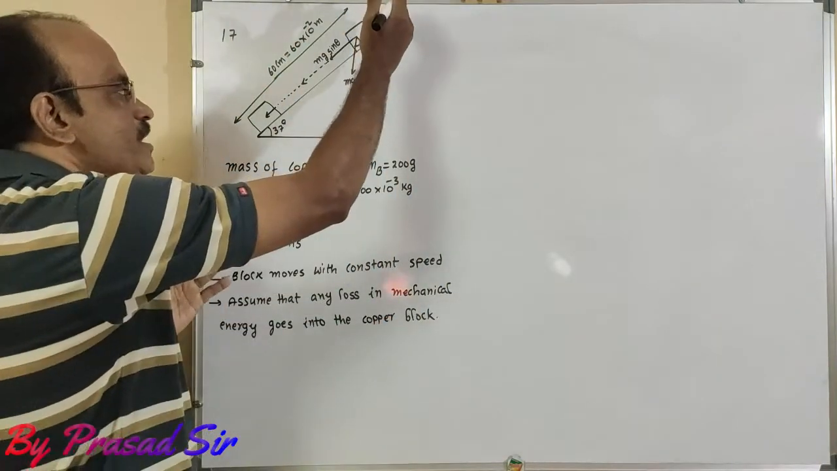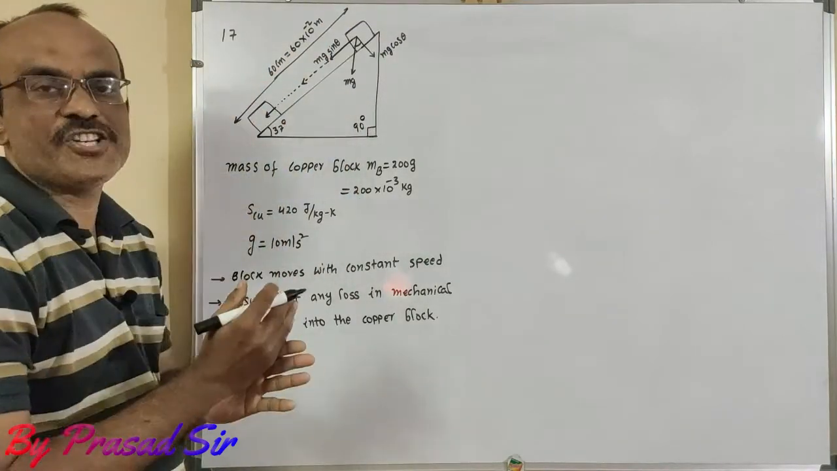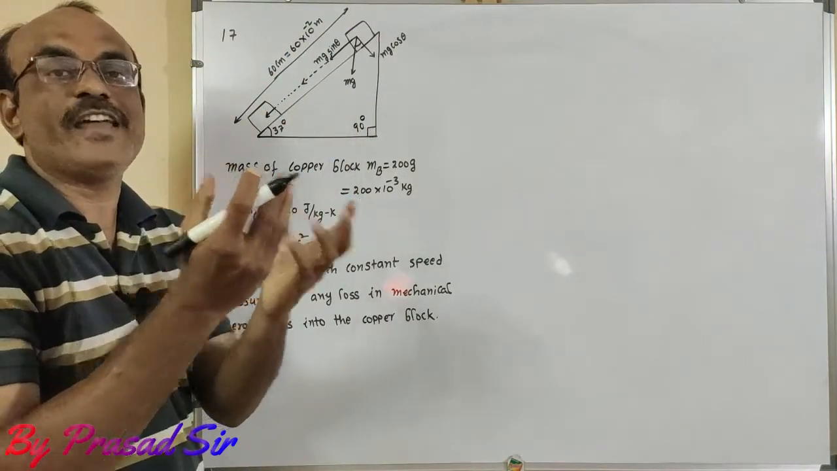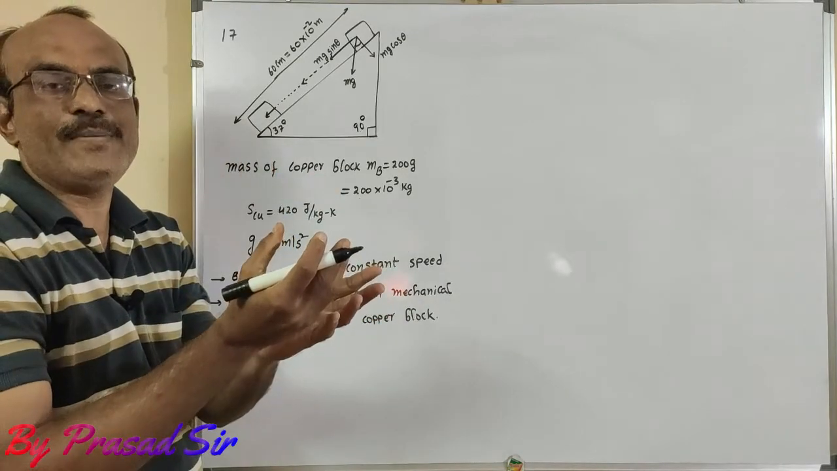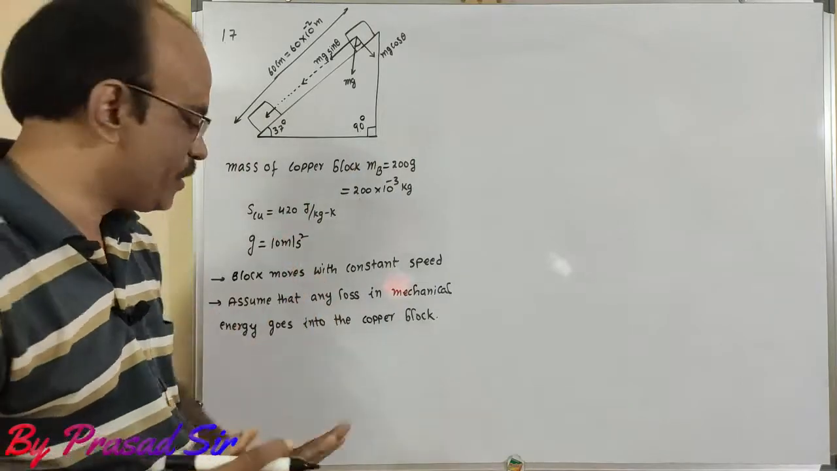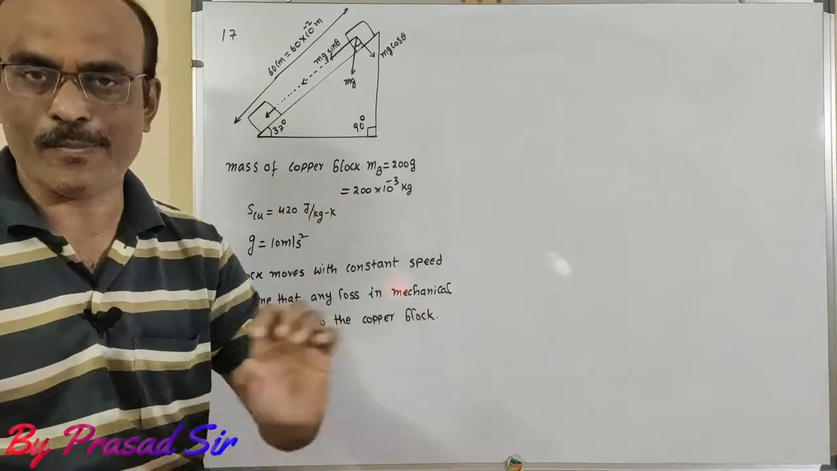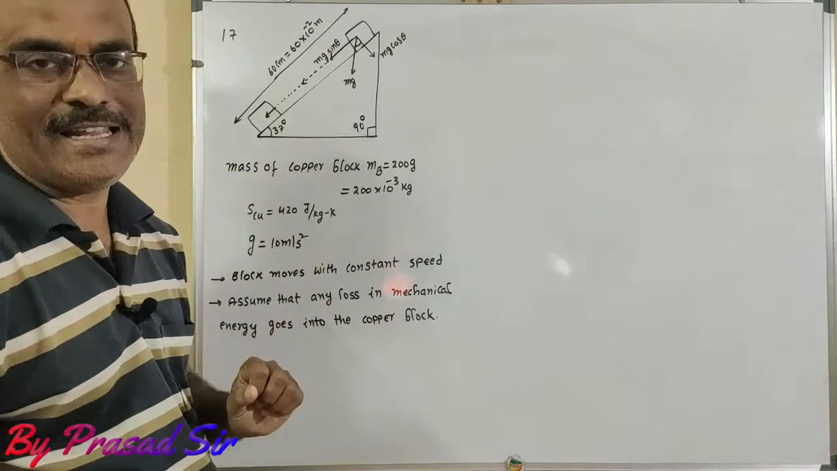Whenever the block is coming in the downward direction on the inclined plane, due to the friction, there will be loss of energy. That loss of energy goes into the block as thermal energy. So here, assume that any loss in the mechanical energy goes into the copper block. So now I want to calculate like this.